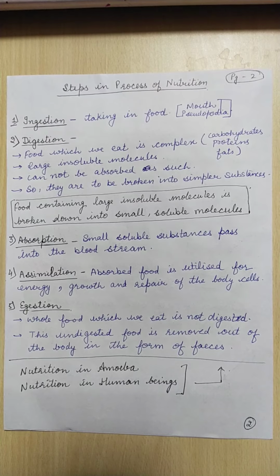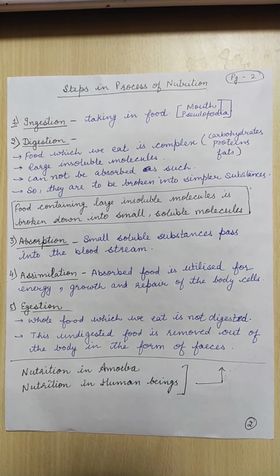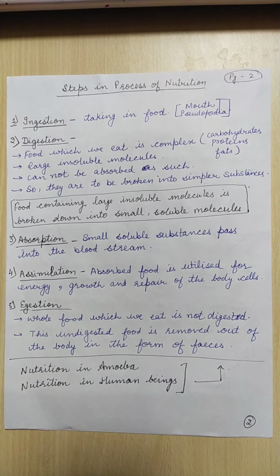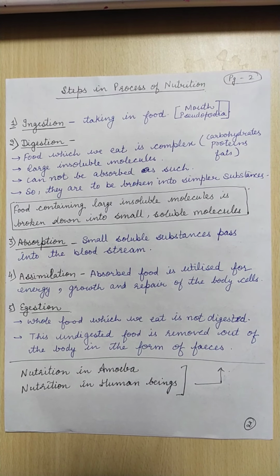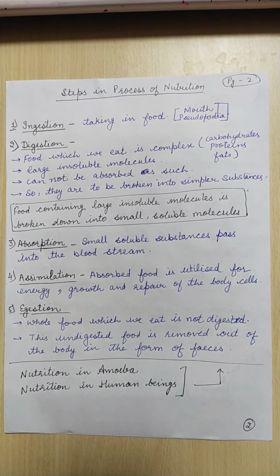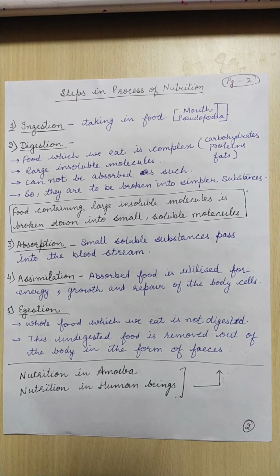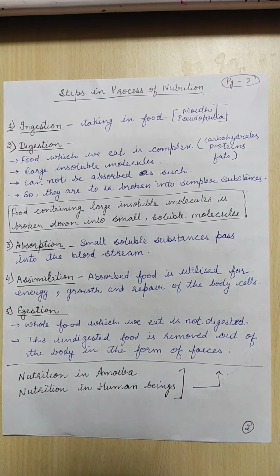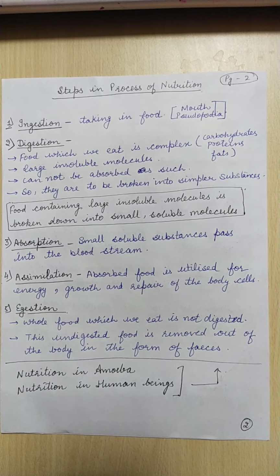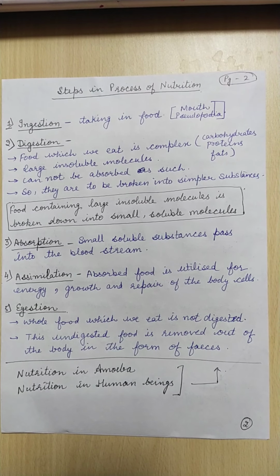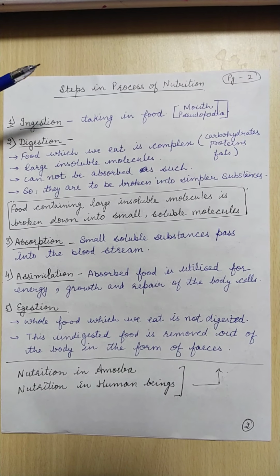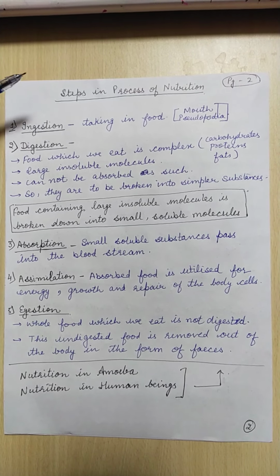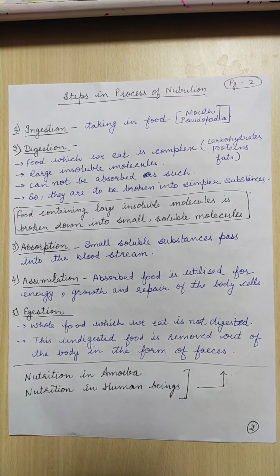Those simpler substances must pass into the bloodstream, and they must be utilized by the organism to obtain energy or for growth, and moreover the undigested food substance should be released out of the body. So depending upon that, the entire process of nutrition is divided into 5 steps.